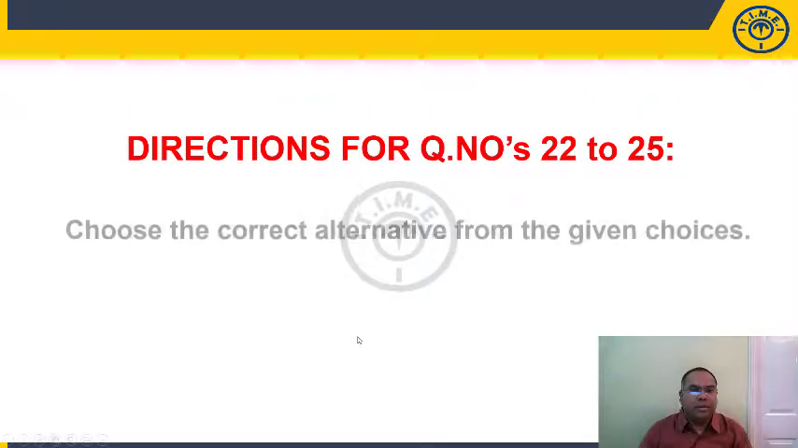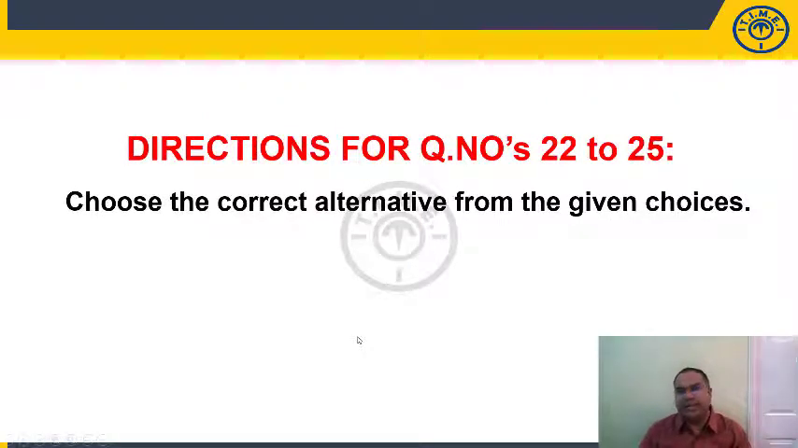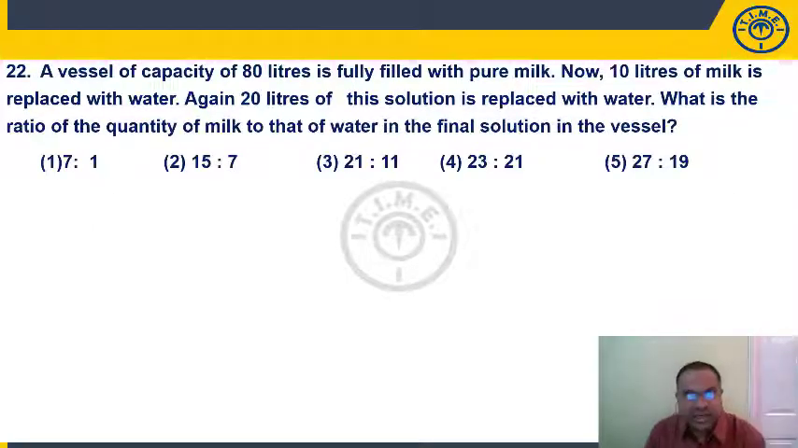Question number 22 to 25. So we have to choose the correct alternative from the given choices. So these 4 questions are your individual questions. Let us start with question number 22. Vessel of capacity 80 liters is fully filled with pure milk. 10 liters of milk is replaced with water. So he is removing 10 liters of milk and replacing with water. Again 20 liters of the solution is replaced with water.